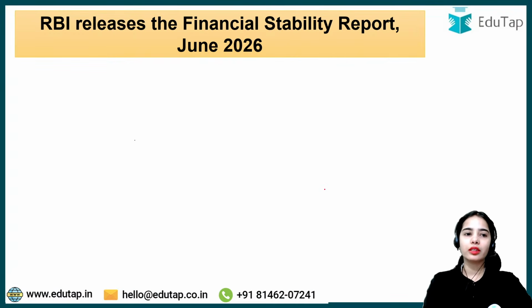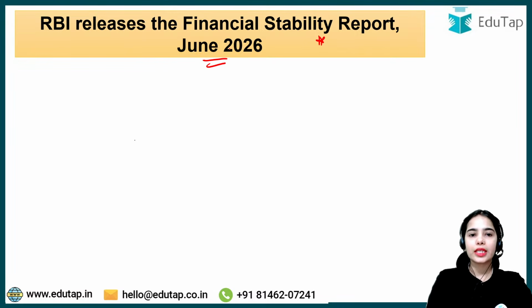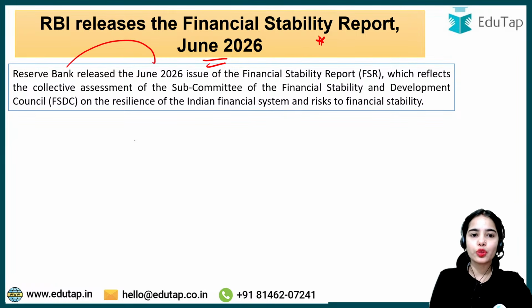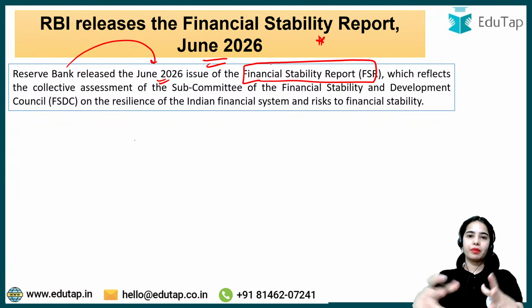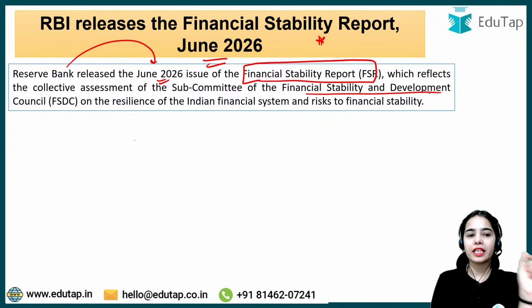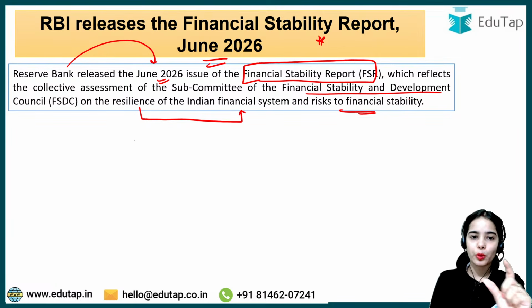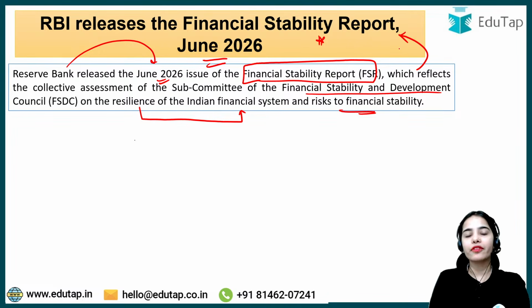Now let's start with the FSR June 2026 edition. So RBI released the June 2026 issue of the Financial Stability Report, which reflects the collective assessment of the subcommittee of the Financial Stability and Development Council on the resilience of the Indian financial system and risk to financial stability. So this report reflects the collective assessment of the subcommittee of the Financial Stability and Development Council.